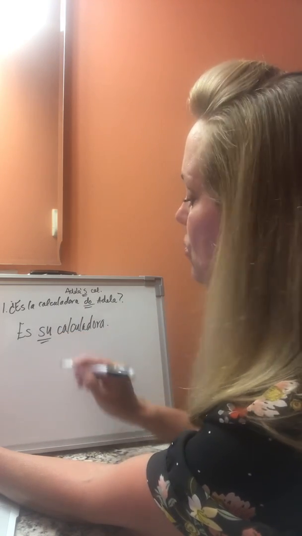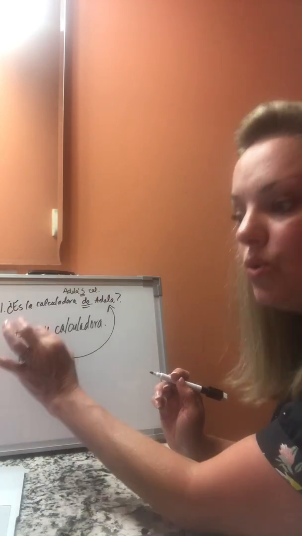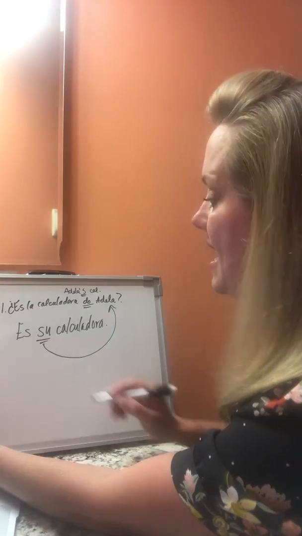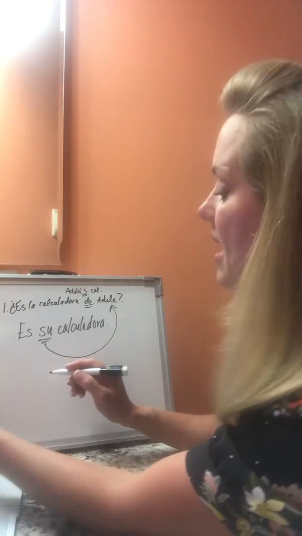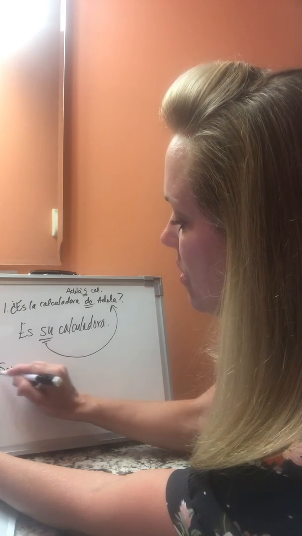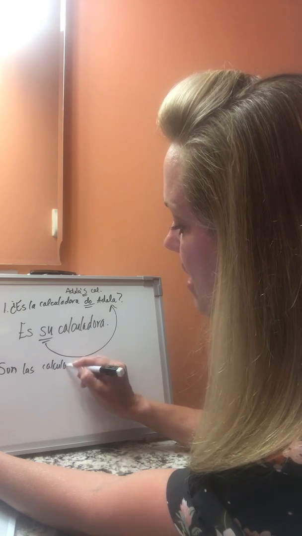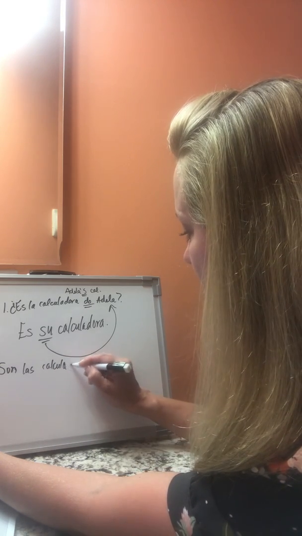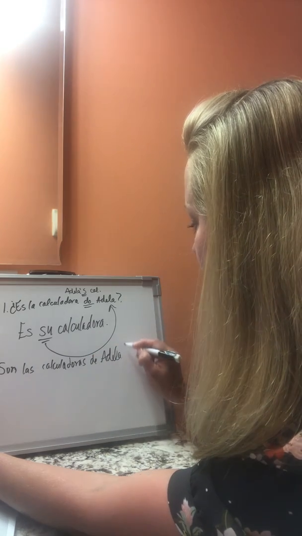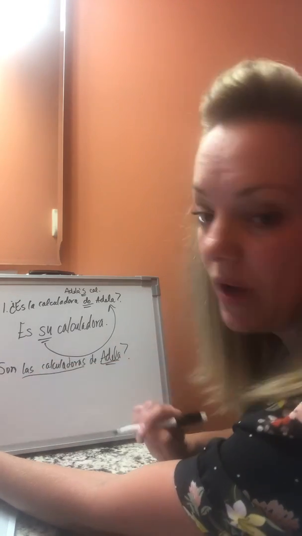Because su refers to her, Adela. Okay? Es su calculadora. Now, if we had more than one calculator, the question would be, ¿son las calculadoras de Adela? Okay? So we're still just referring to one person, but multiple calculators.